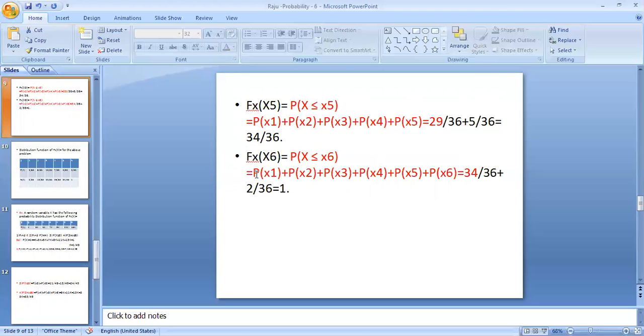Then the last one, F of x6, the cumulative distribution function, equals the probability of X less than or equal to x6, which means the sum of all the previous values: P of x1 plus P of x2 plus P of x3 plus P of x4 plus P of x5 plus P of x6. Up to this part you know that already, that is 34 by 36, plus P of x6 equal to 2 by 36, so totally it is equal to 1. So finally, the maximum total probability should be equal to 1.